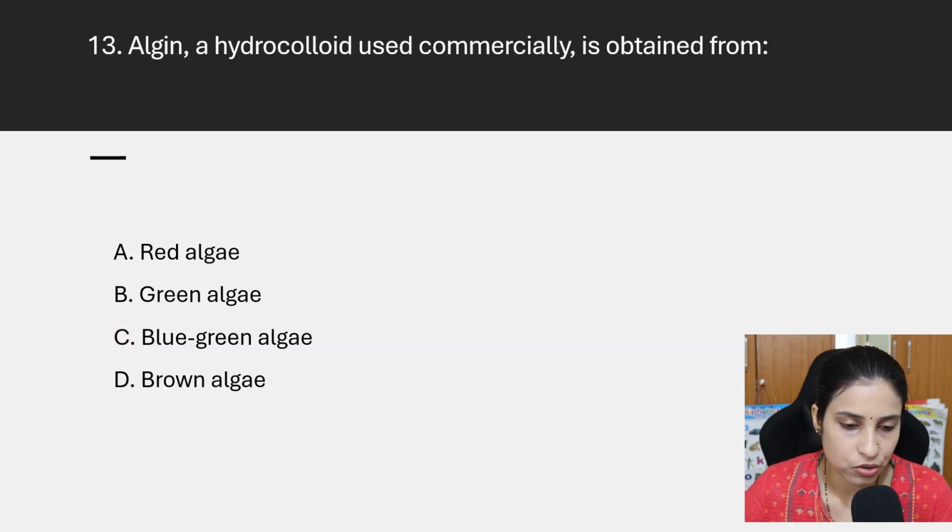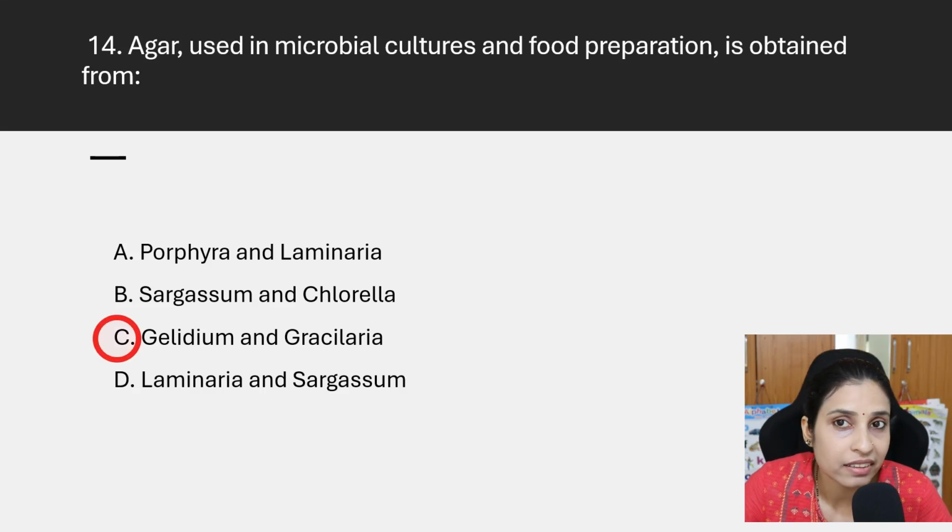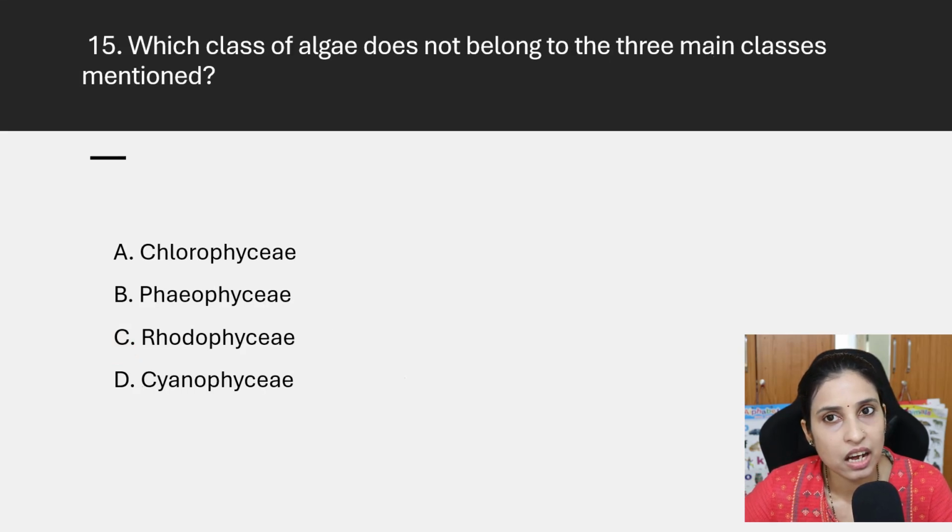The next question is, algin, a hydrocolloid used commercially, is obtained from which algae? Algin is obtained from the brown algae. Then agar, used in microbial culture media and food preparation, is obtained from which algae? Porphyra and Laminaria, Sargassum and Chlorella, Gelidium and Gracilaria, or Laminaria and Sargassum. The answer is Gelidium and Gracilaria, which are red algae. From these algae we isolate the agar.